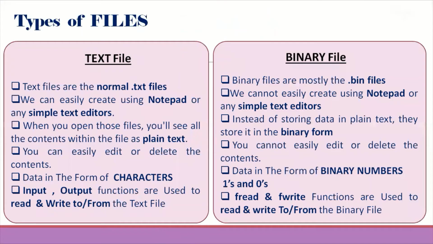Then, types of files. There are two types of files. One is the text file, and the other is the binary file. In the case of a text file, data is stored in the form of text. The extension of a text file is .txt, and the extension of a binary file is .bin. We can easily create text files by using Notepad as well as simple text editors.